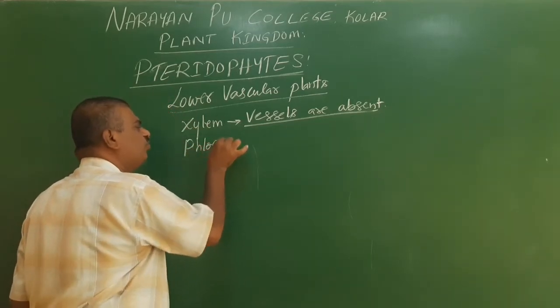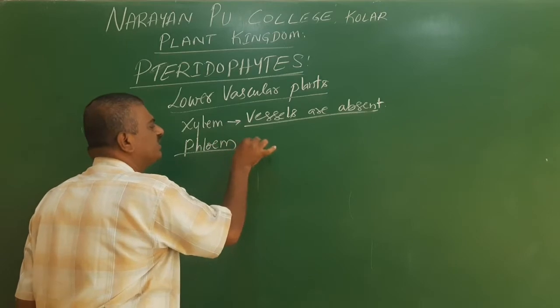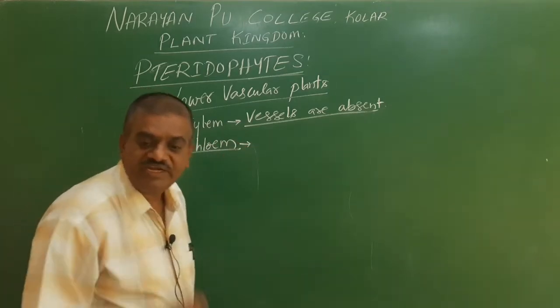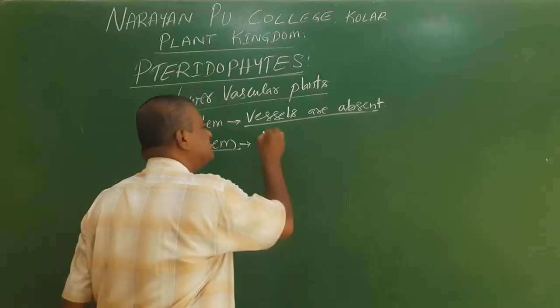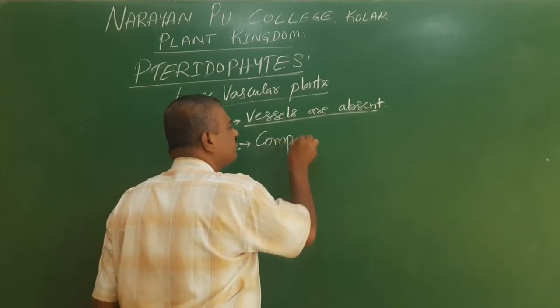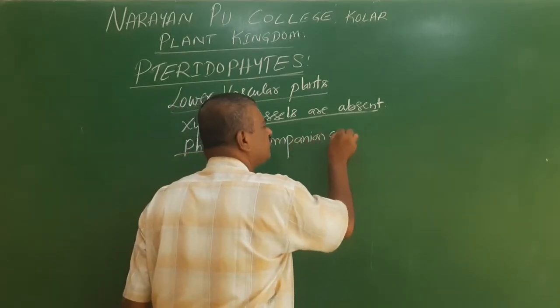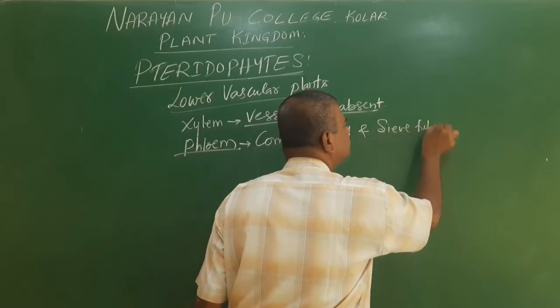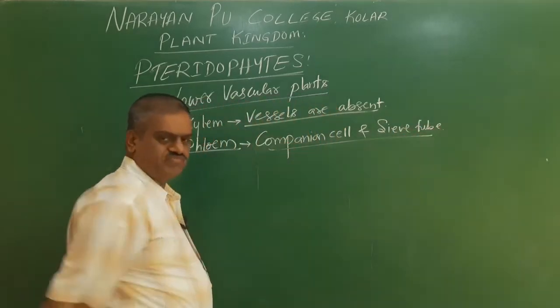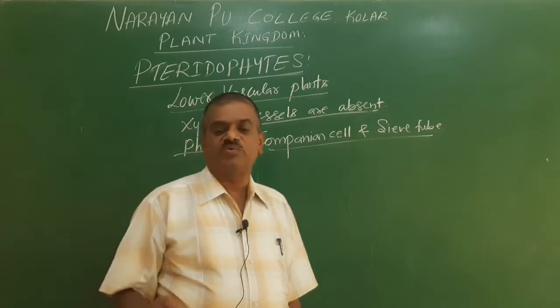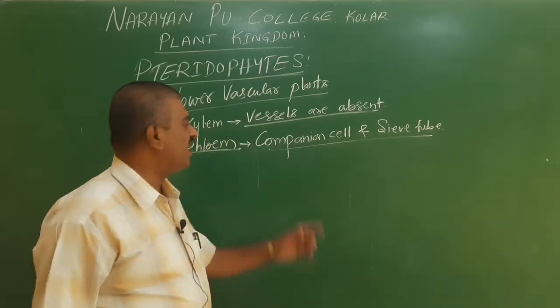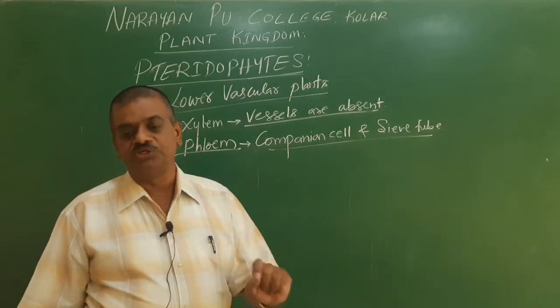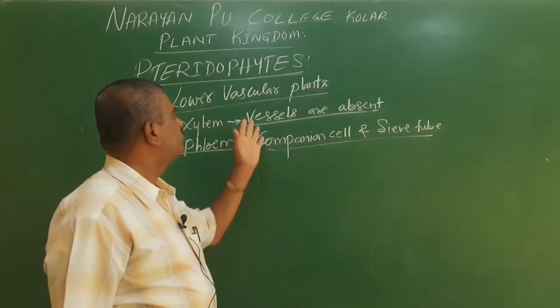When we go for phloem, the food conducting tissue, the companion cells and sieve tubes are absent in some of the pteridophytes.